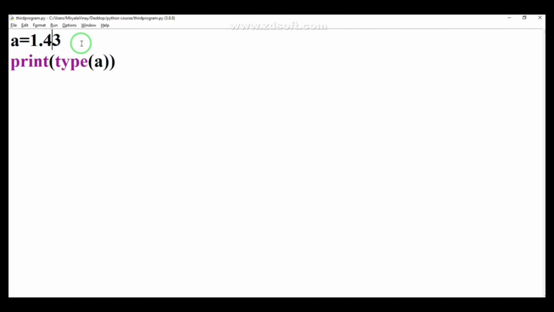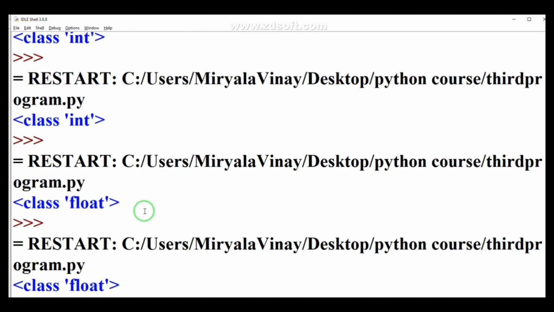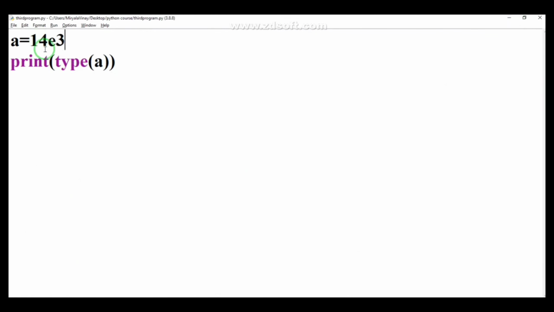Let me give a small e also, and I am going to delete this. You can also use a small e or capital E in between. Let's see what the output will be. Again it is the same class, float only. So whenever you use a fractional number with a dot, or a capital E or small e in the value, it will automatically be considered float type data.